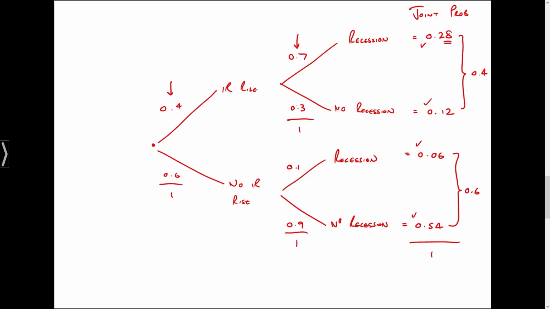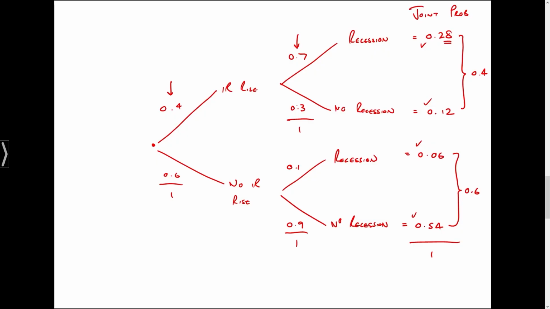Remember, the first set of events in our decision tree is always the unconditional probability. The second set of events here is the conditional probability, in this case, the chance of recession or no recession, given that interest rates had risen, or given that interest rates had not risen, our conditional probabilities. And then finally, take your conditional probabilities multiplied by your unconditional probability, and you get the joint probability, the probability of both events occurring at the same time.